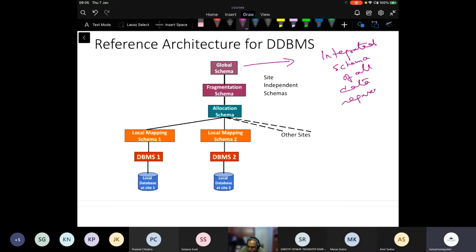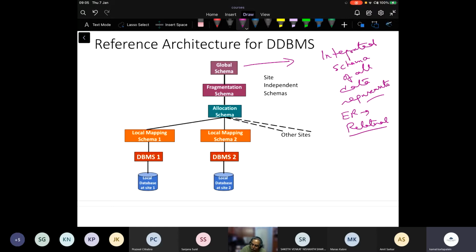That is, you have the data requirements as we did in the basic database course, and then you get a single ER model of that, and then you can map that ER model to the relational model because that is what mostly we'll be using. And that's what this global schema is.